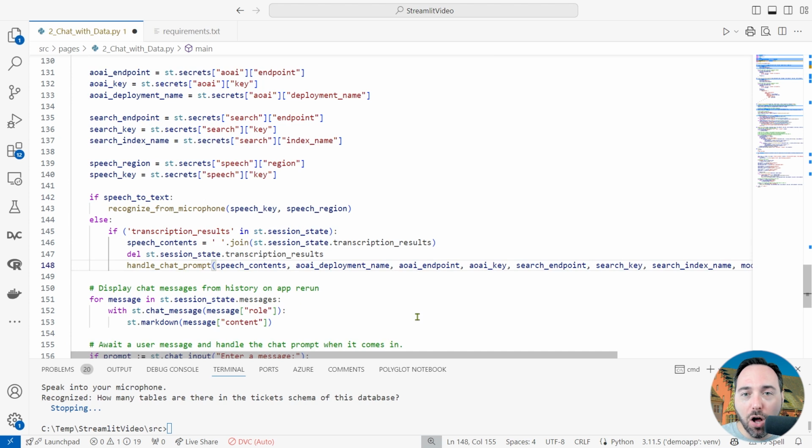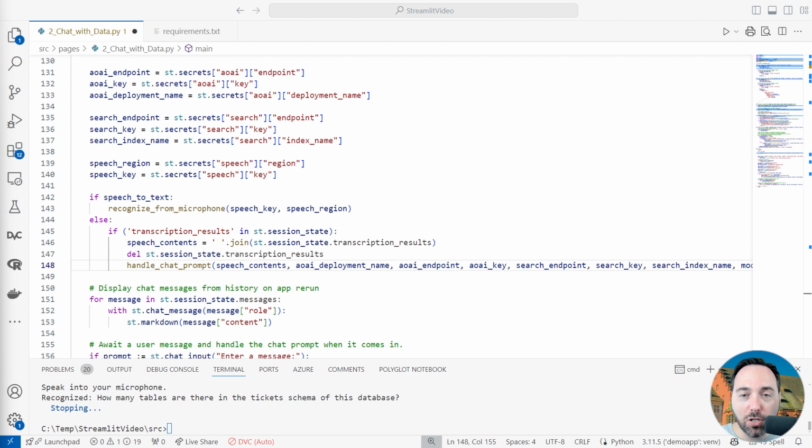We're still going to call recognize from microphone on button click, but it won't return anything. Now, I'll talk about that when we get to the changes I'm making in the function itself. But if the button is in an off state, we'll go to the else branch. In here, we're looking for a variable in session state called transcription results. If we have transcription results, we'll convert it into speech contents. Transcription results will be a list of strings and will contain the text we transcribe from our audio input. Think of each result as a single utterance, and we can have some indefinite number of utterances.